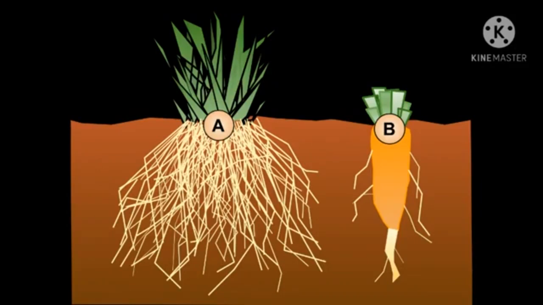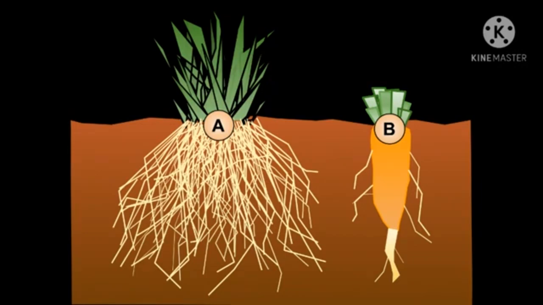The main root is called the taproot and the branched roots are called the lateral roots.